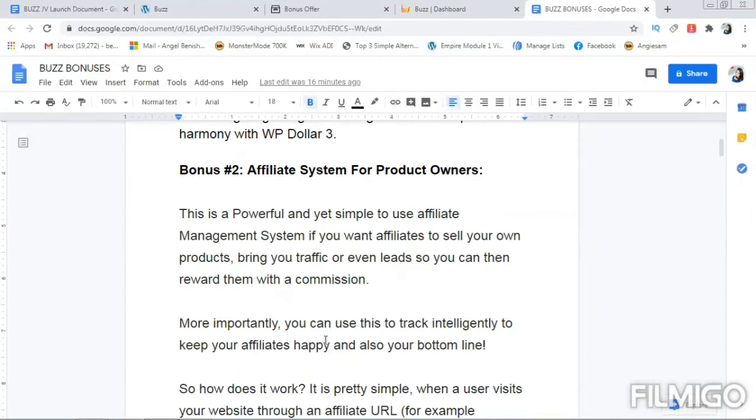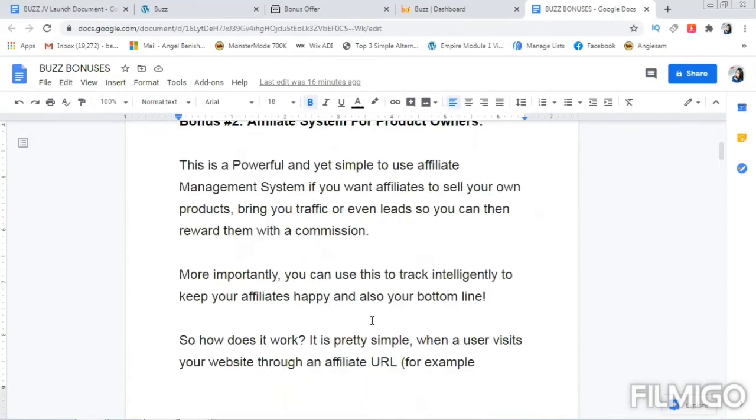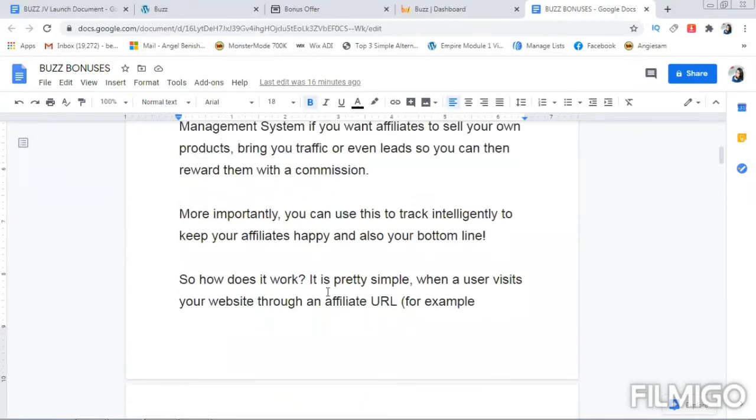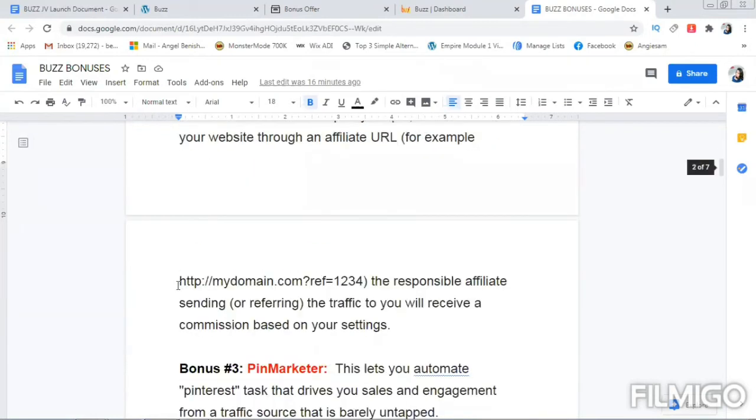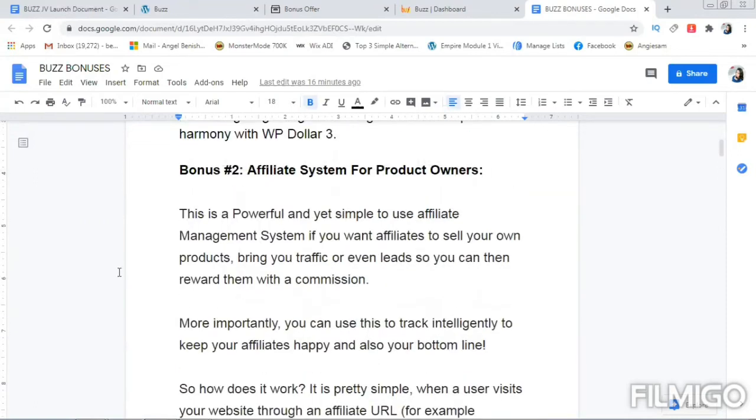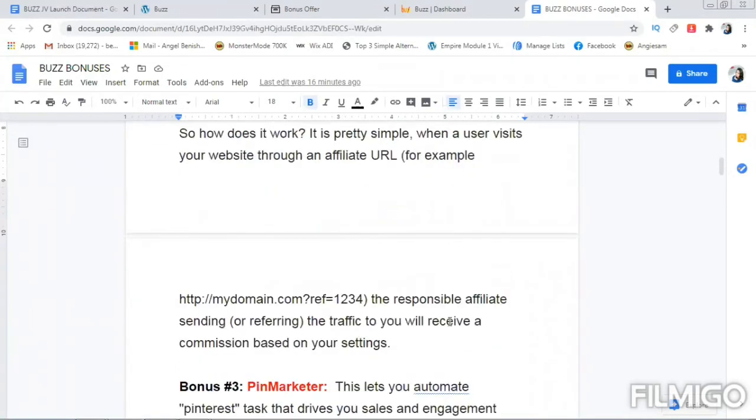More importantly, you can use this to track intelligently to keep your affiliates happy and also your bottom line. So how does this work? It is pretty simple. When a user visits your website through an affiliate URL, for example, this is the URL, the responsible affiliate sending or referring the traffic to you will receive a commission based on your systems. So yeah, this is an awesome bonus, I would say.